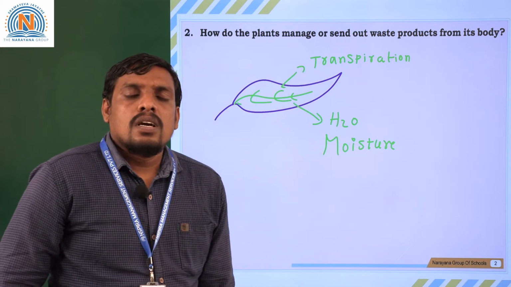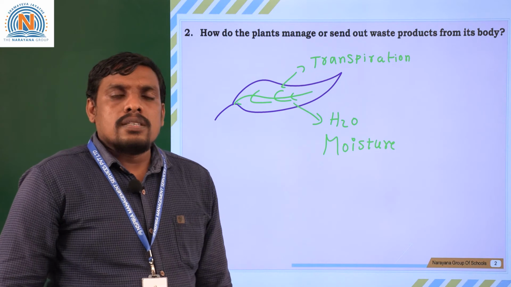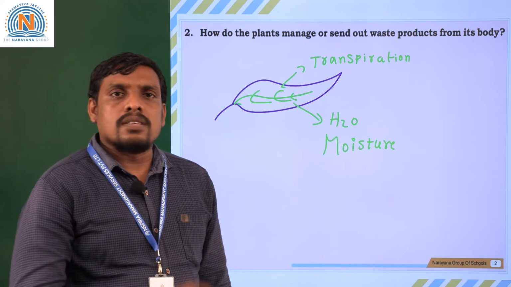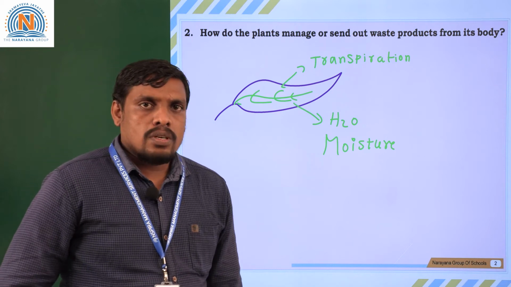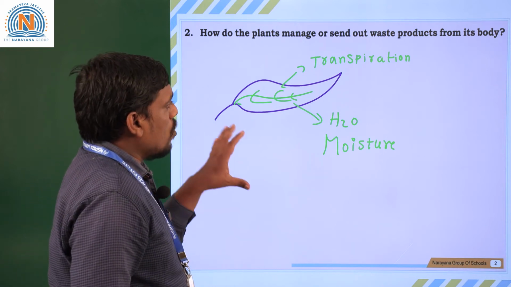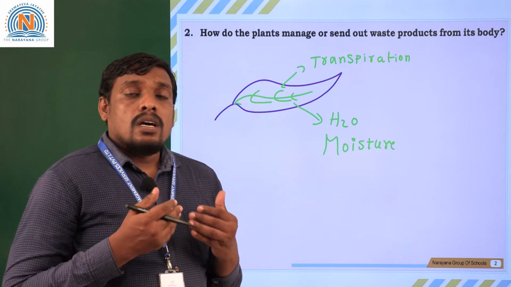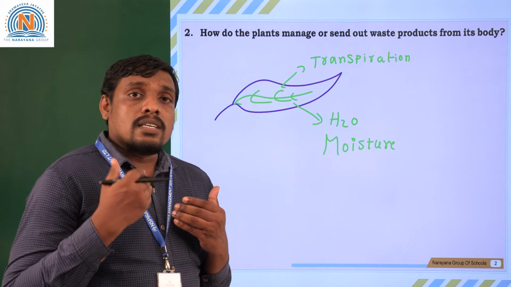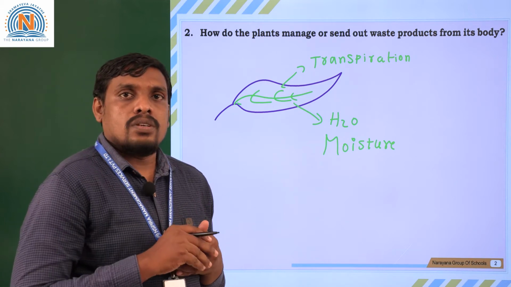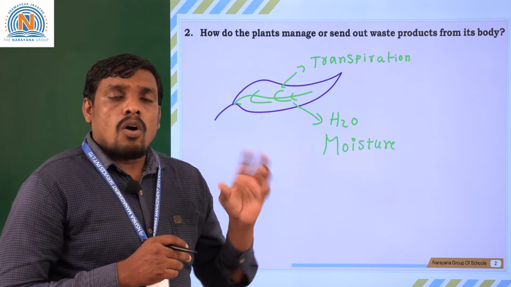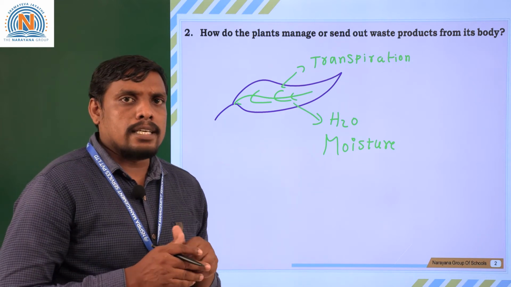Because of this transpiration pull, there is a continuous movement of water seen in the plant tissues. So anyway, this is one of the mechanisms that helps the plant to regulate its body, to regulate the concentration of body fluids. In this way, they manage the content or substances present in their body.